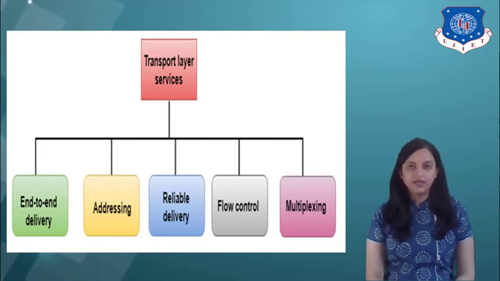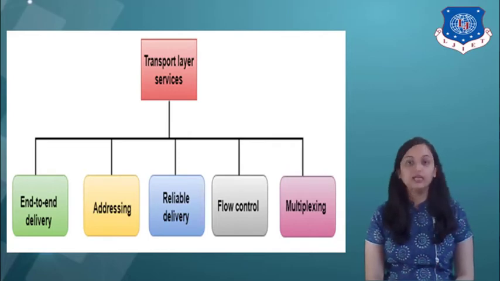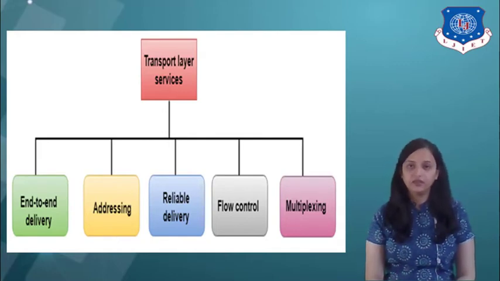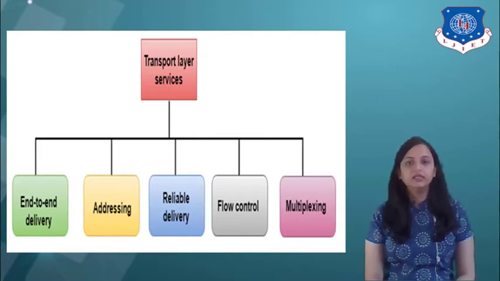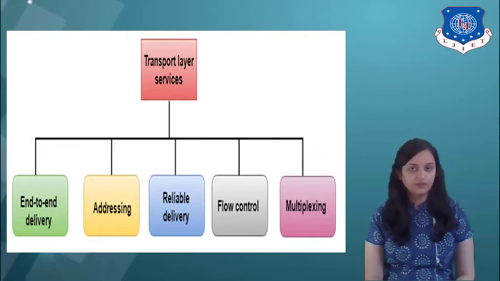Then the next is addressing. According to the layered model, the transport layer interacts with the function of the session layer. Many protocols combine the session, presentation and application layer protocols into a single layer, like TCP. In these cases, delivery to the session layer means delivery to the application layer.